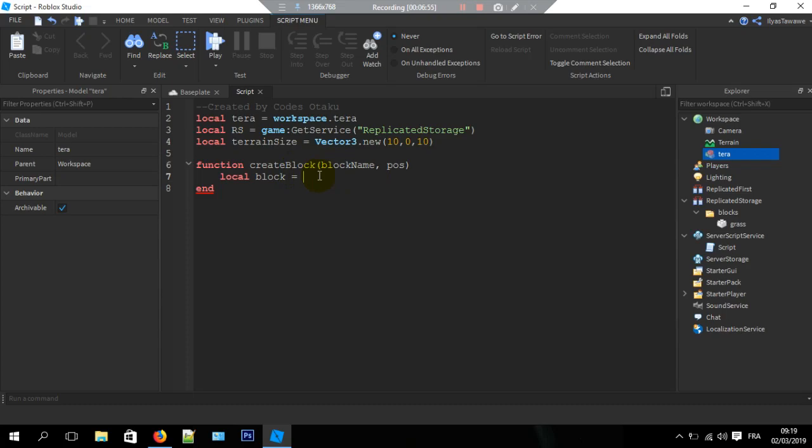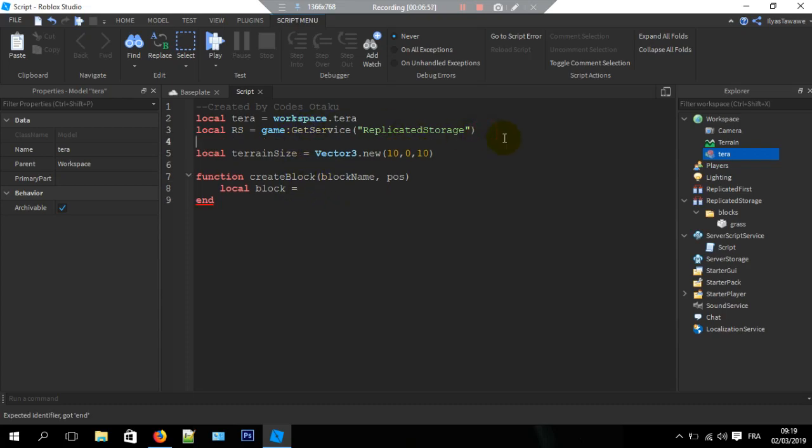So I'm just gonna do, well, I didn't actually get a variable for it first. So local storage, for example, equal to game, or actually we have rs, so replicate storage, find first child blocks.